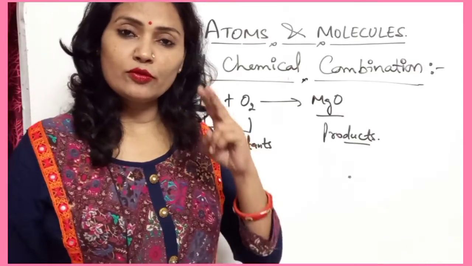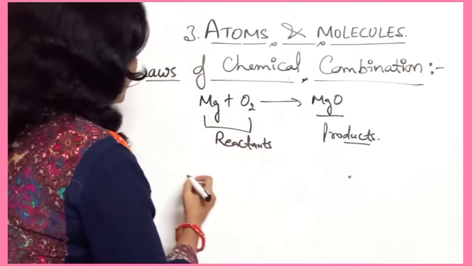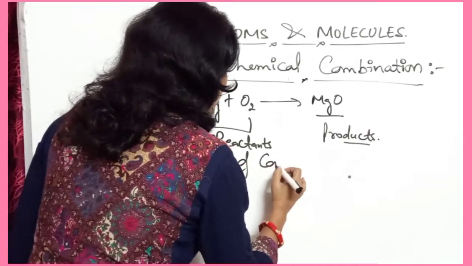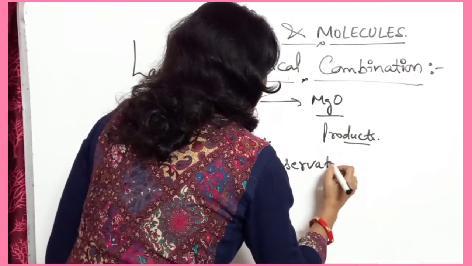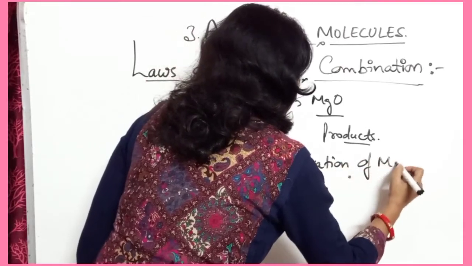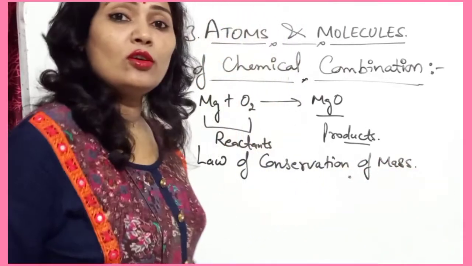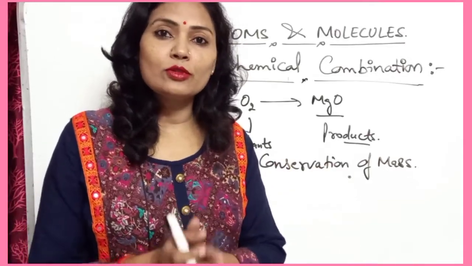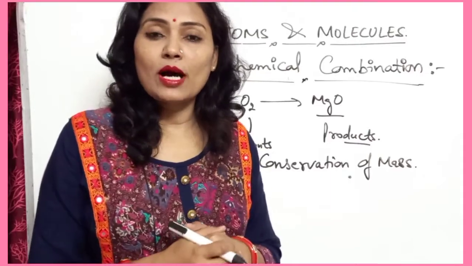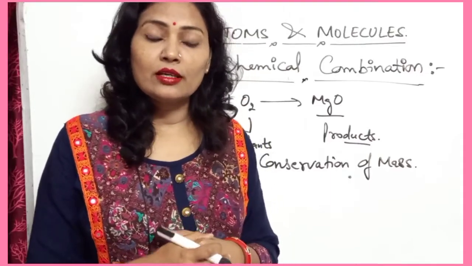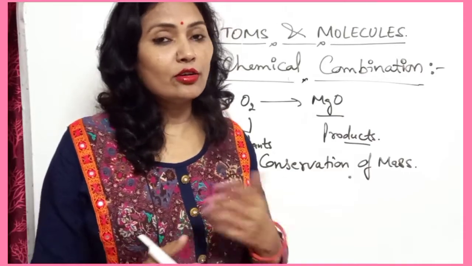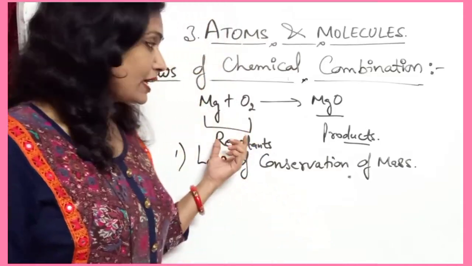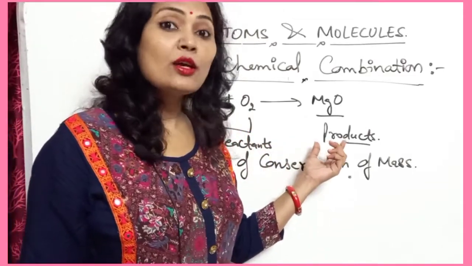These laws are mainly of two types. One is the law of conservation of mass. In this law, the mass of the reactants is equal to the mass of the products. It means mass can neither be created nor destroyed, it will remain the same. The mass of the reactants will remain the same as the mass of the products.